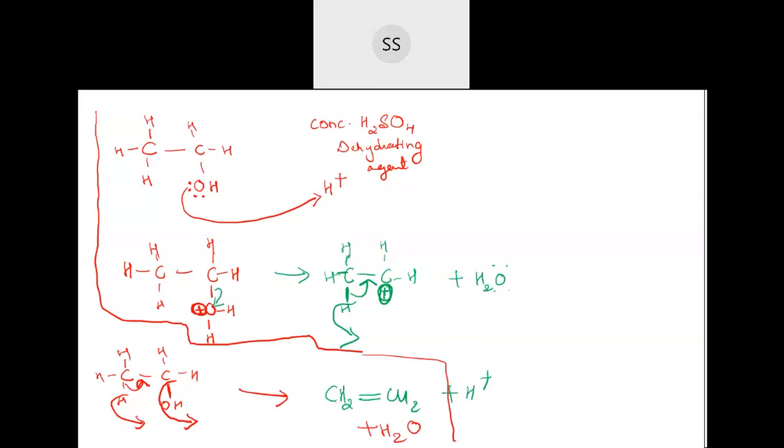Understood now? Mechanism part you don't have to write. I just explained here what is happening. This is the pathway taken by the acid to remove the water from ethanol.